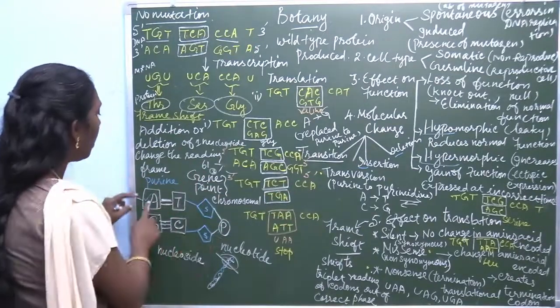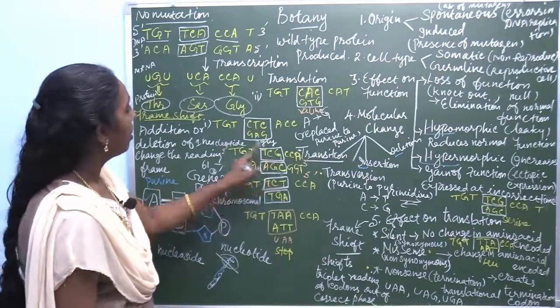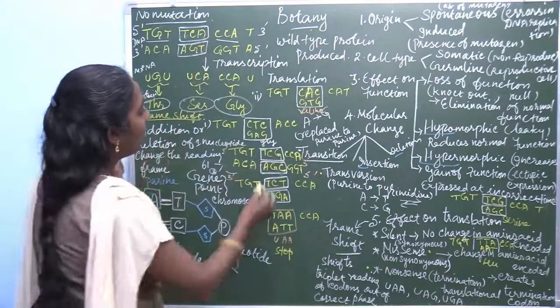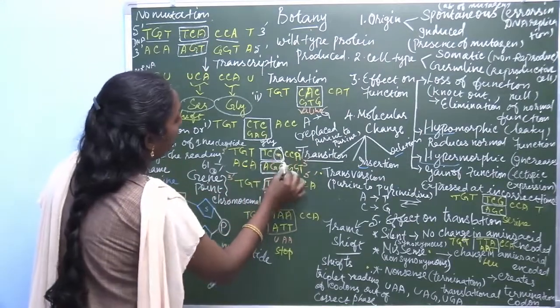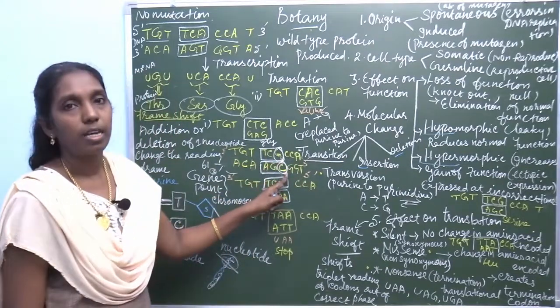Adenine-thymine is replaced by guanine-cytosine. Here, instead of adenine-thymine, AT, it is G and C, guanine and cytosine.